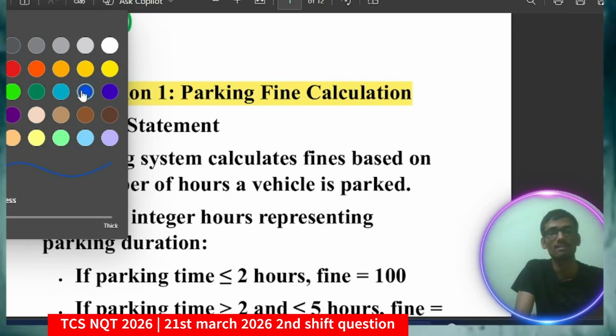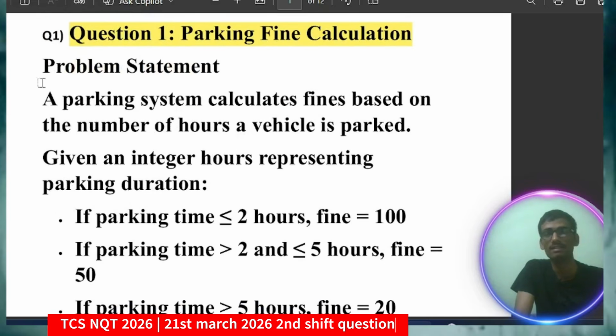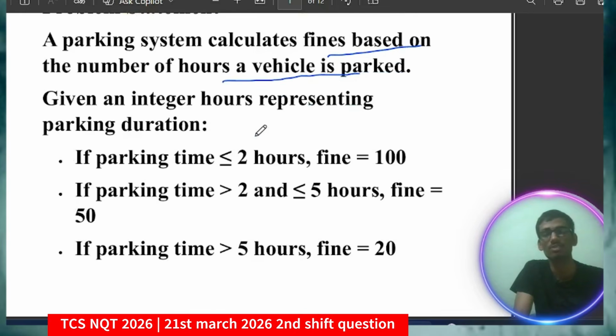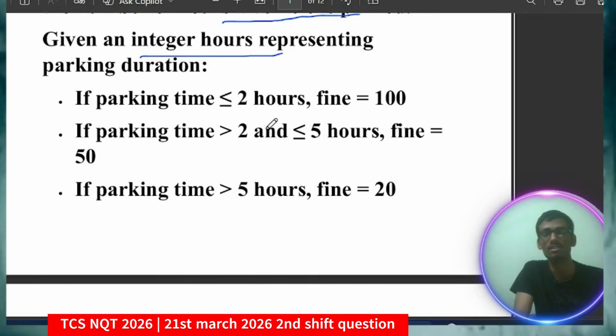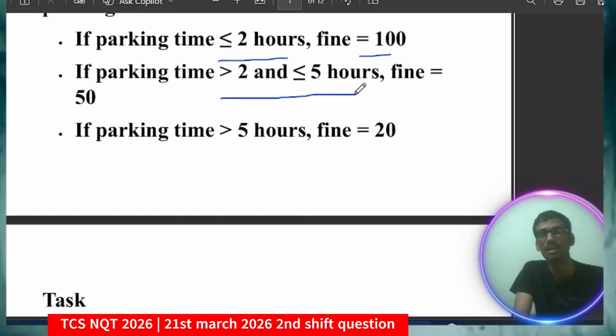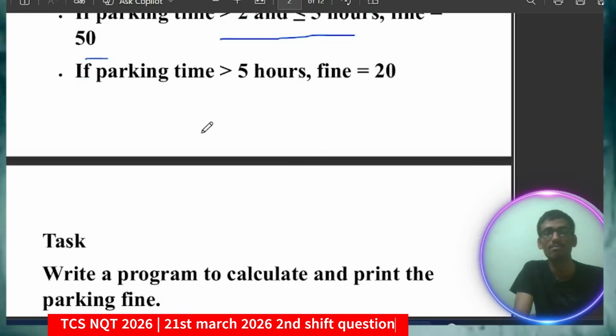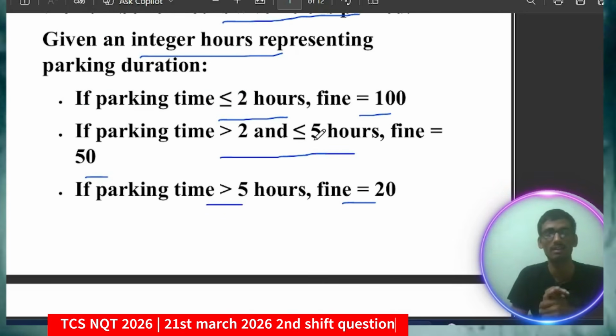Okay, so here is what they have given. A parking system was there to calculate fine based on the number of hours a vehicle is parked. So simply, a parking system you have to design, and there you just have to use the if else condition. Using if else conditions you have to give the output. Given an integer hours representing parking duration, if parking time is less than or equal to 2 hours, fine will be 100. If parking time is greater than 2 and less than or equal to 5 hours, fine equals 50. And if parking time is greater than 5 hours, then fine equals 20. Simply, the condition is given and you have to calculate the fine.